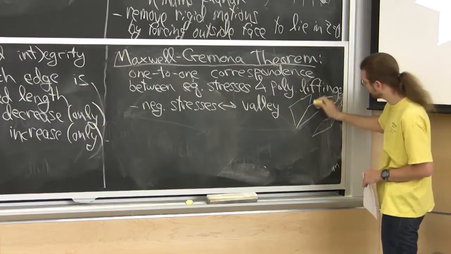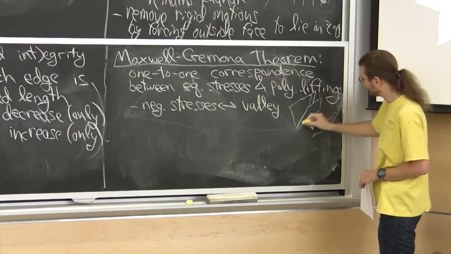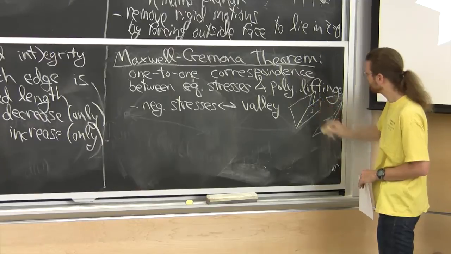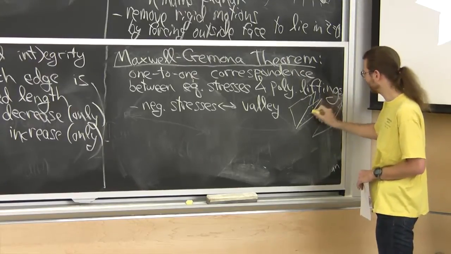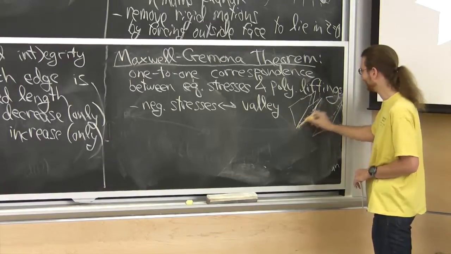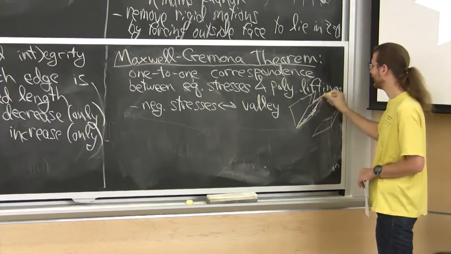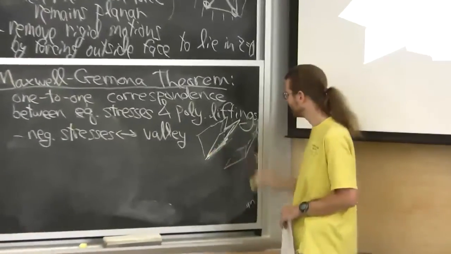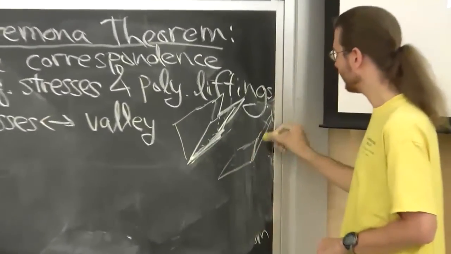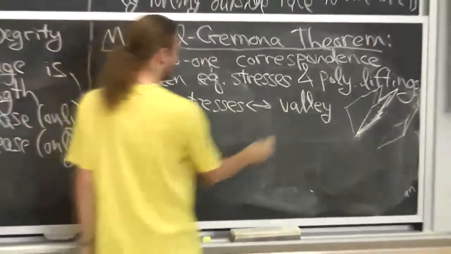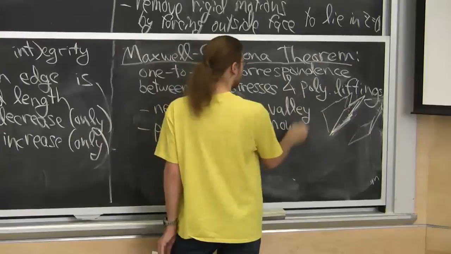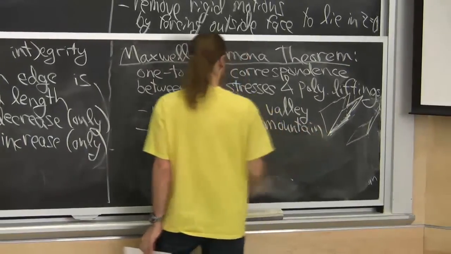Wow, this is really hard to see. What I meant was something like this. Okay, that's a valley edge here. This is another valley edge here. Okay, whatever. A positive stress corresponds to a mountain, which is the same picture upside down.